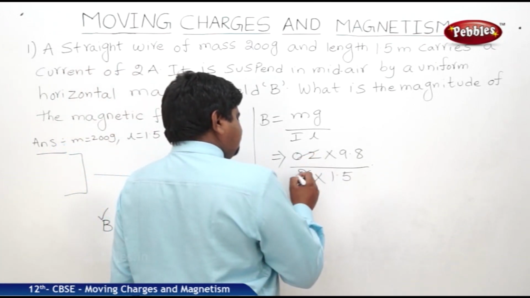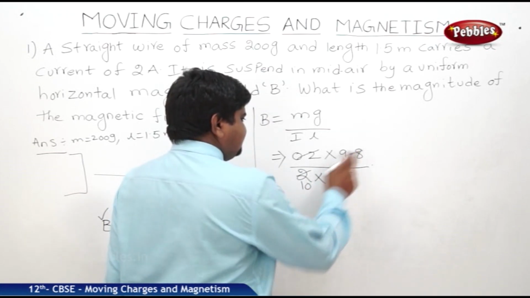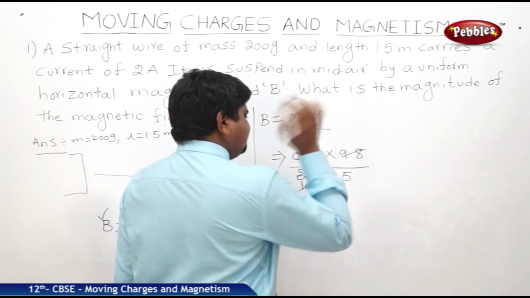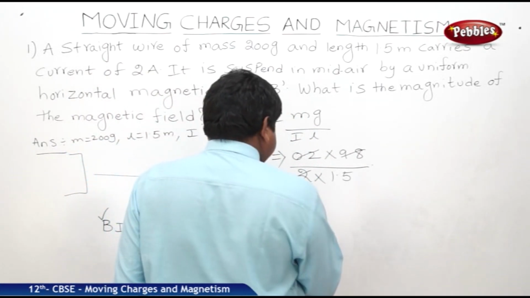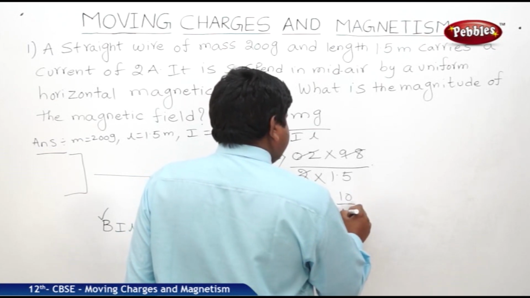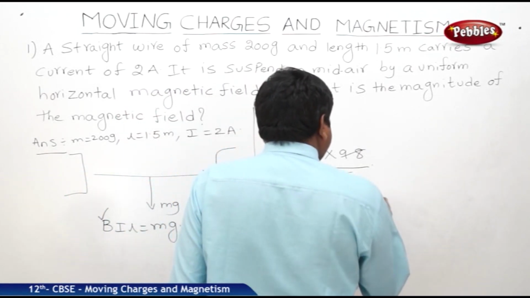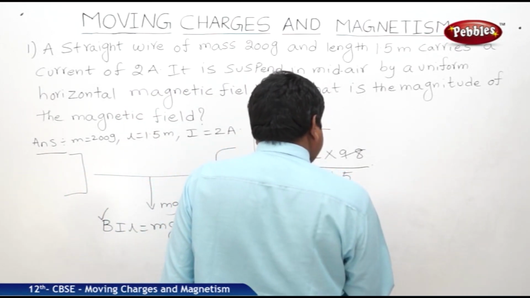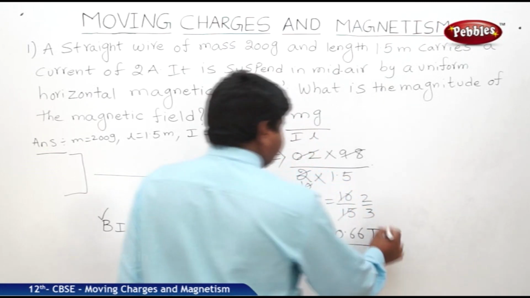This 0.2 into 10 times, this 10, 9.8 approximately 10, times 1 by 1.5. We can write 10 by 15, 2 by 3, 0.66 Tesla.